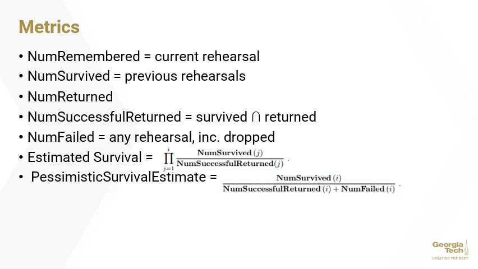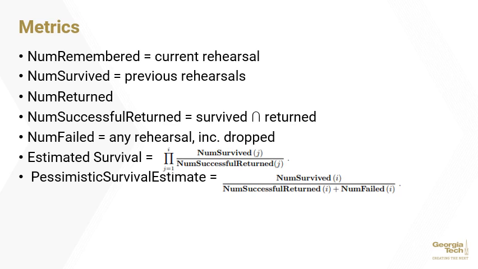Num successful return measured how many people who had returned had also survived, or remembered their password, at every previous rehearsal. Num failed measured how many people failed at any point, including any who had dropped out.